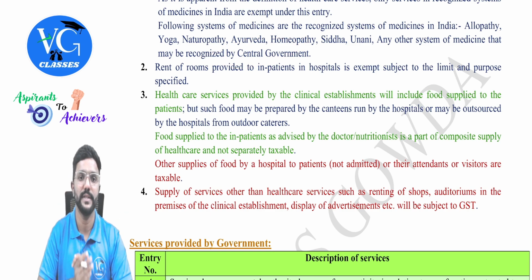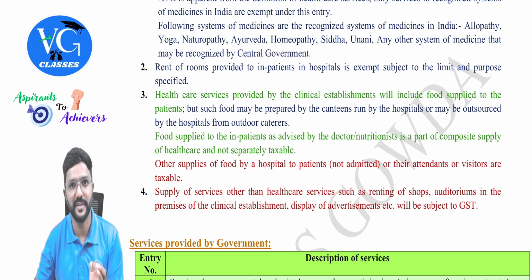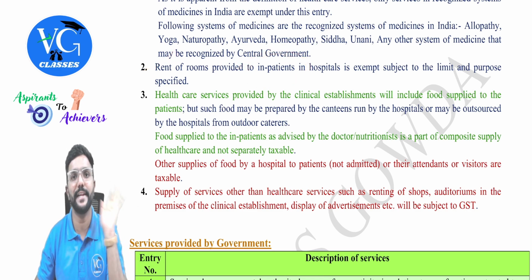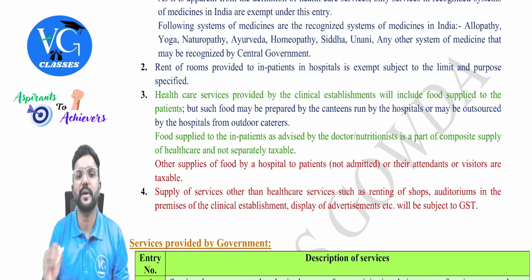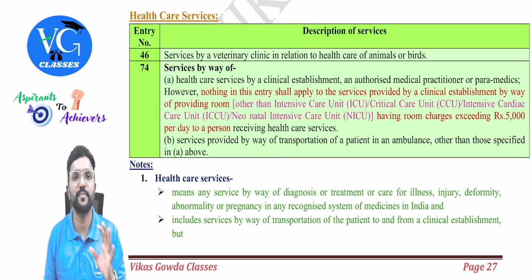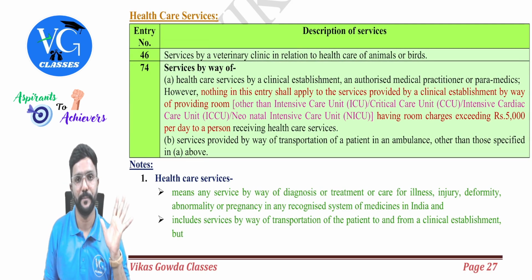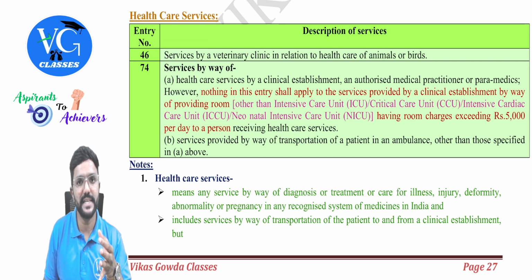Got it? Yes. Then rent of rooms provided to inpatient. Inpatient means the patients who are admitted in a hospital. It is exempt subject to the limit and purpose specified. Guys, healthcare will also include the accommodation provided to patients who are admitted. Okay. So, sir, whatever is charged as room rent, is it exempt?